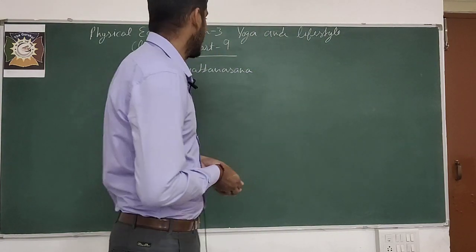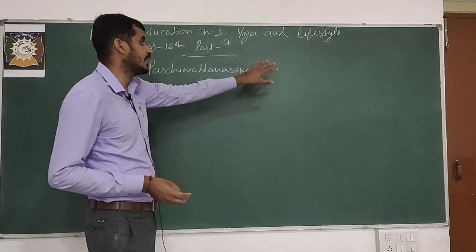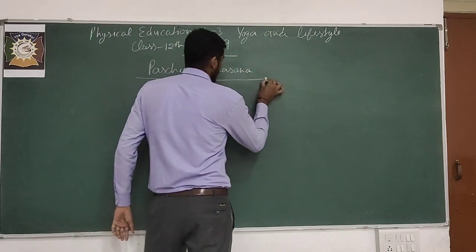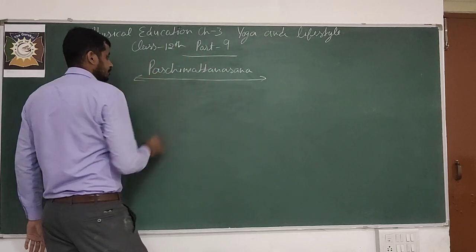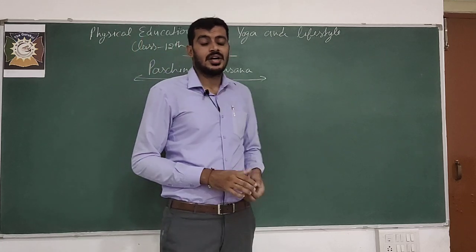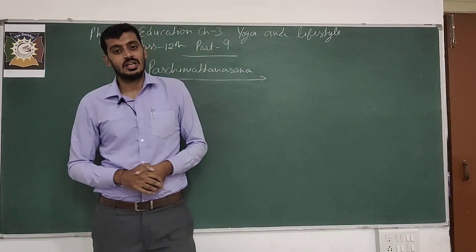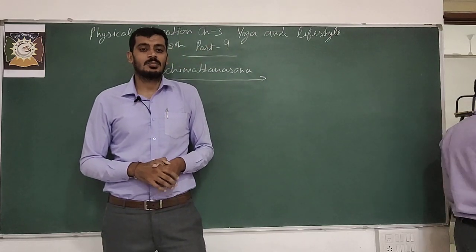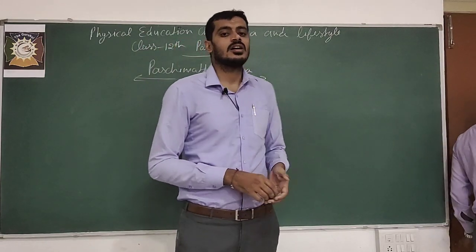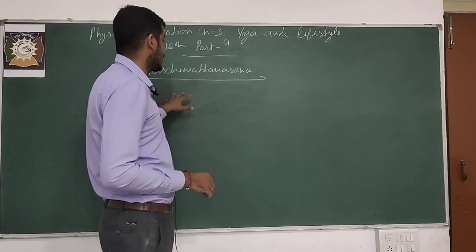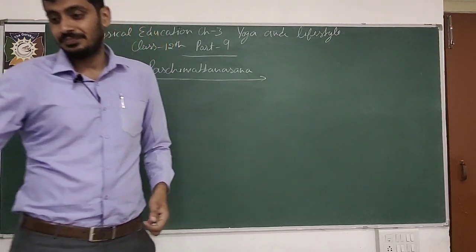So today we are here with part 9, chapter 3, Yoga and Lifestyle. It is for plus 2 class. And today we will do the Paschimottanasana. These are the preventive asanas of diabetes. You know what diabetes is: the level of sugar in our blood increases or decreases, that is known as blood sugar. The preventive asana for sugar is Paschimottanasana.